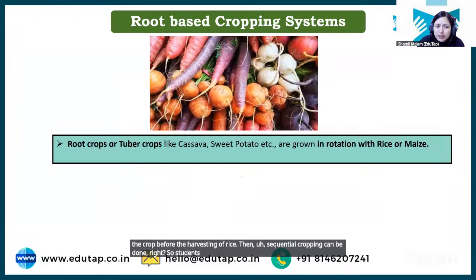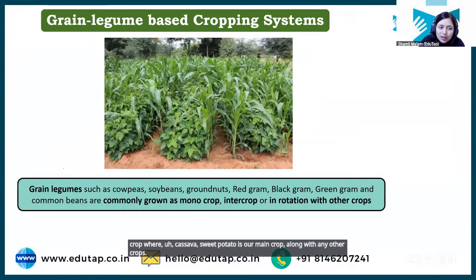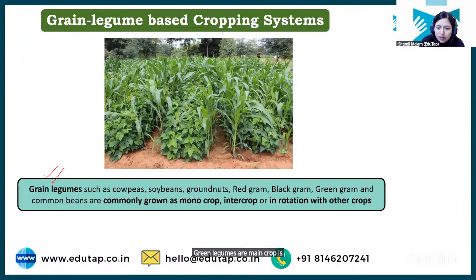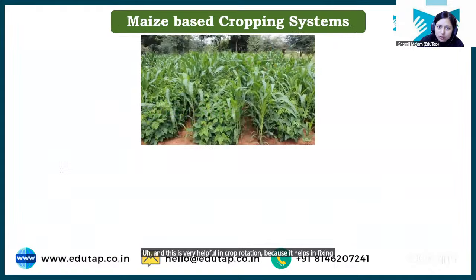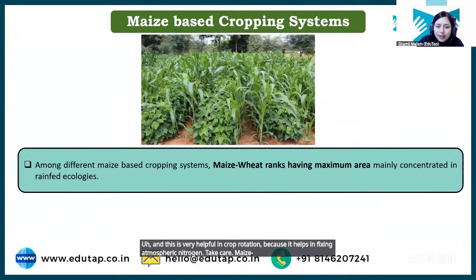So students, root based, I have already told you, growing any root crop where cassava, sweet potato is our main crop along with any other crops. In grain legumes, our main crop is any grain legume, and we are growing this legume with any other crop. And this is very helpful in crop rotation because it helps in fixing atmospheric nitrogen. ठीक है? In maize based, again maize will be our main crop.